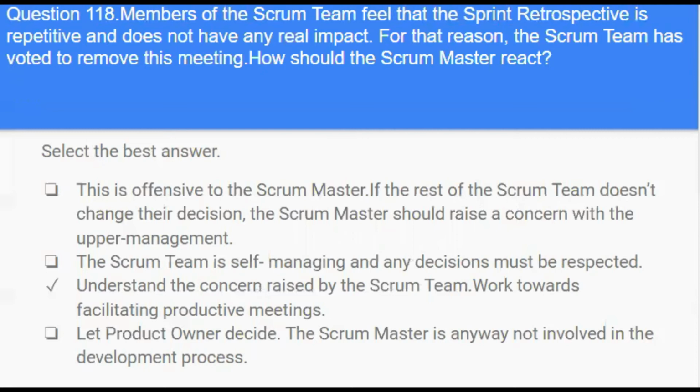Answer is understand the concern raised by the Scrum team. Work towards facilitating productive meetings. The Scrum team cannot remove prescribed Scrum meetings. Scrum Guide 2020 explains the role of the Scrum Master in regards to meetings, ensuring that all the Scrum events take place and are positive, productive, and kept within the time box.